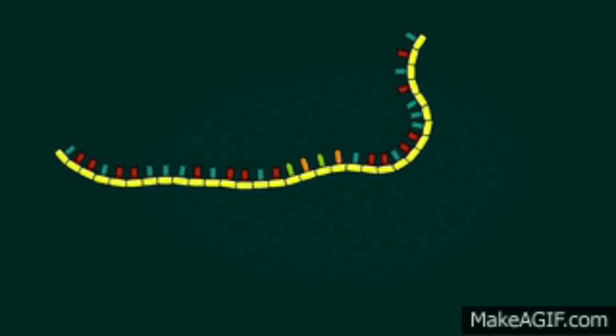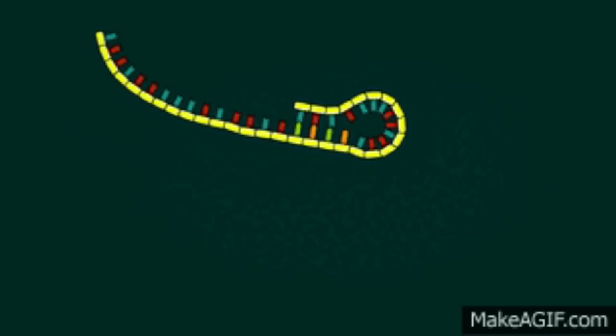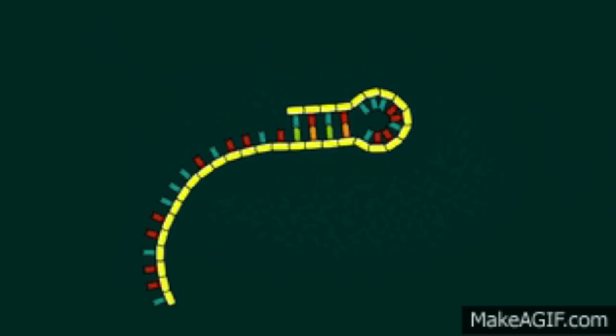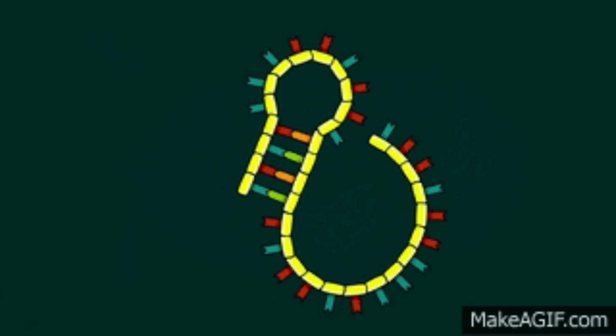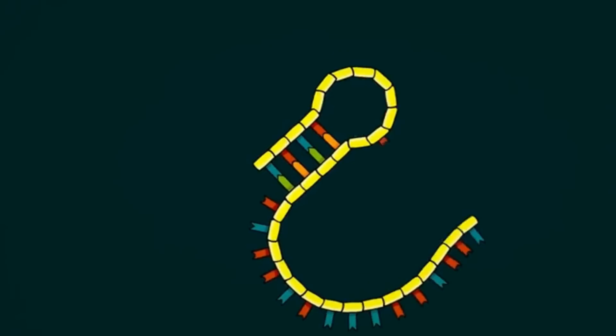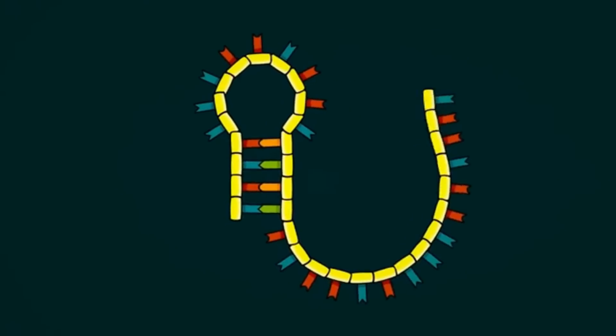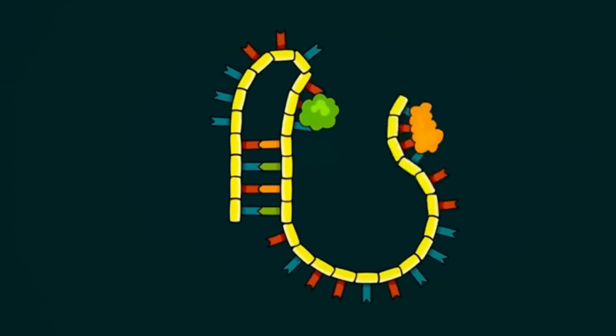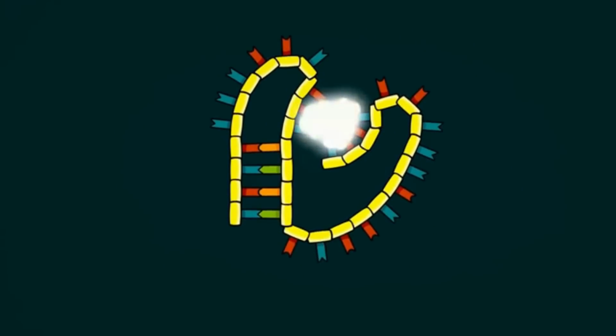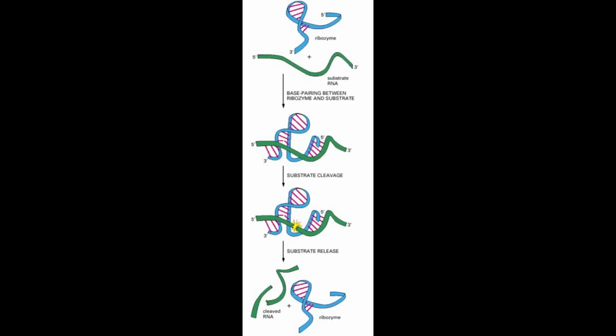So, RNA, the precursor of life, maybe. How do we go from RNA to living cells and eventually to where we are now? Well, to figure that out, we will have to look into ribozymes. RNA can fold in on itself and create more complex structures which give it some interesting properties. These little folded RNA strands can actually mimic enzymes in the way they break down and react with other things.